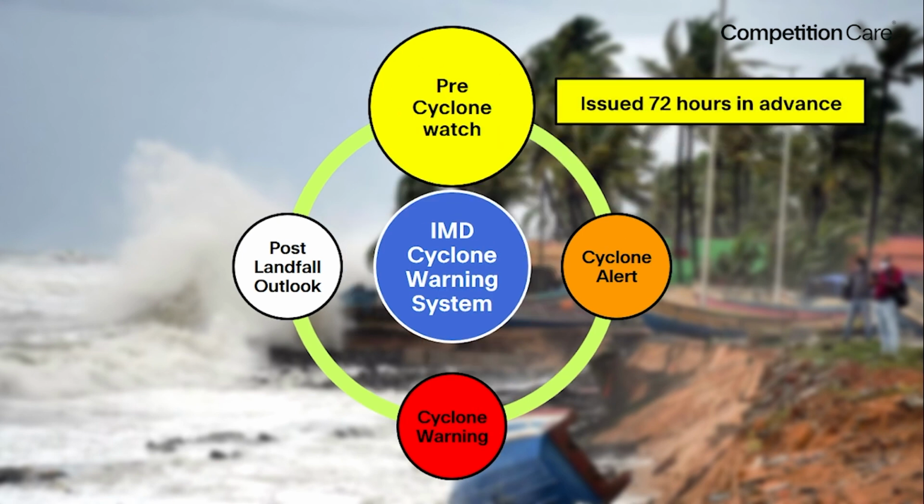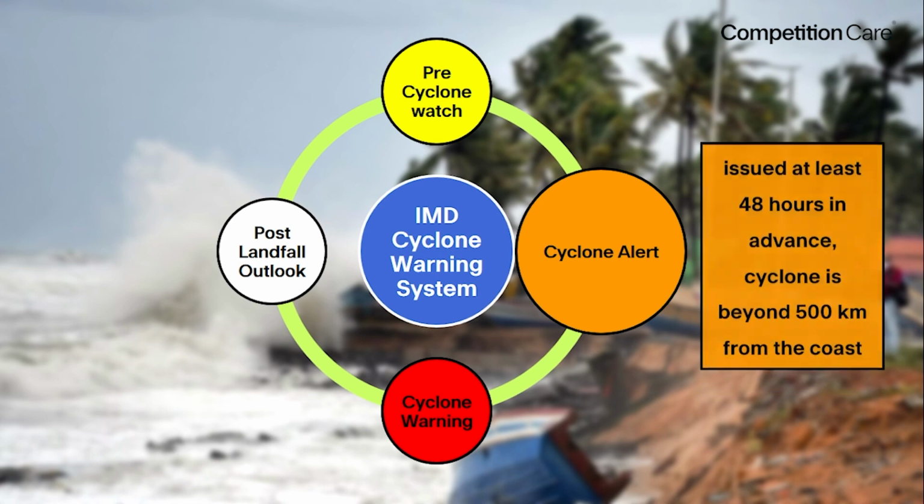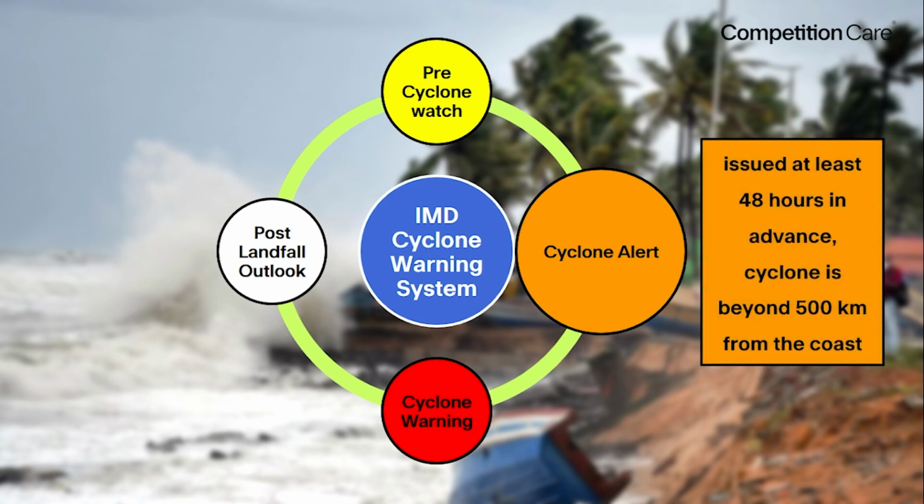Number 1, pre-cyclone watch, jonto yellow alert buliu koa hoy. So the yellow alert issue kora hoy 72 hours in advance. Jetia sea ba hagoro majot first disturbances detect kora hoy, tetia a alert to dia hua hoy, and the color code is yellow. Second alert to hoise cyclone alert, and it is color coded as orange.